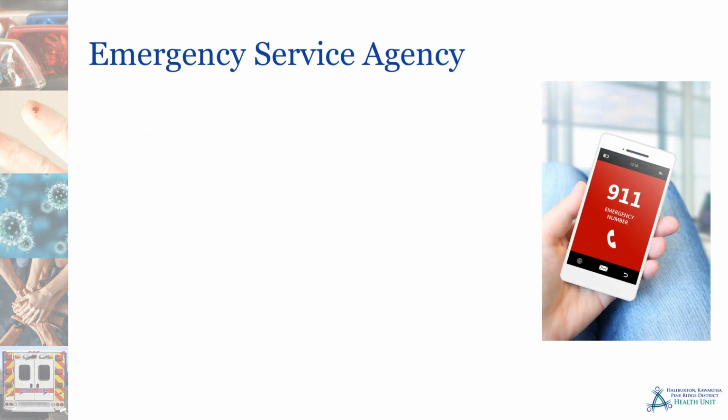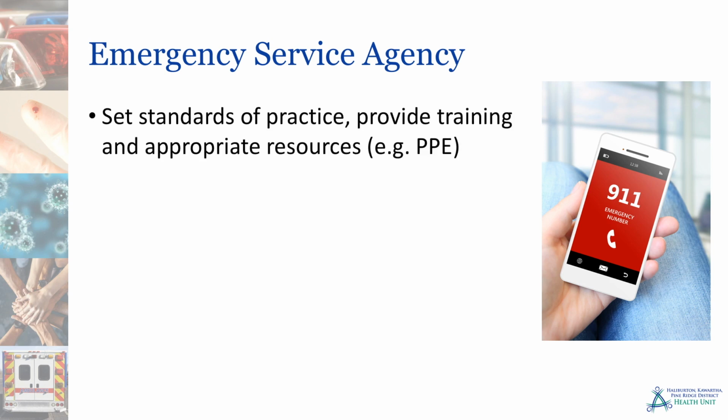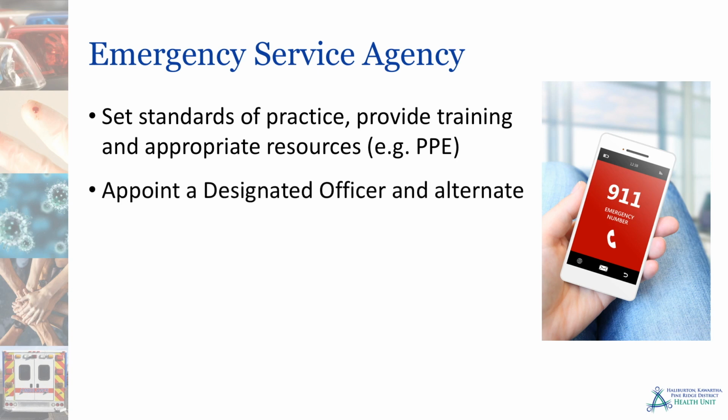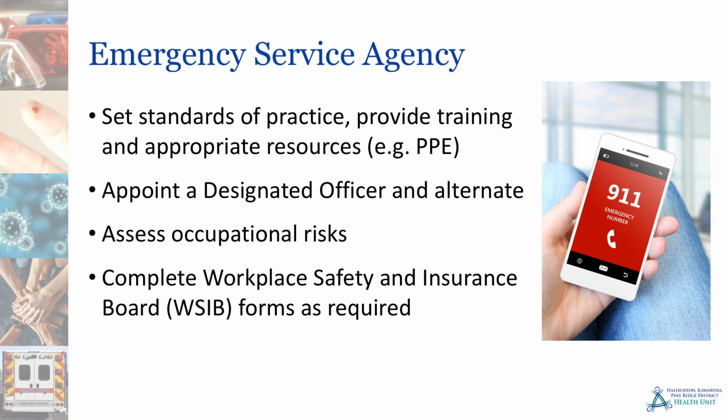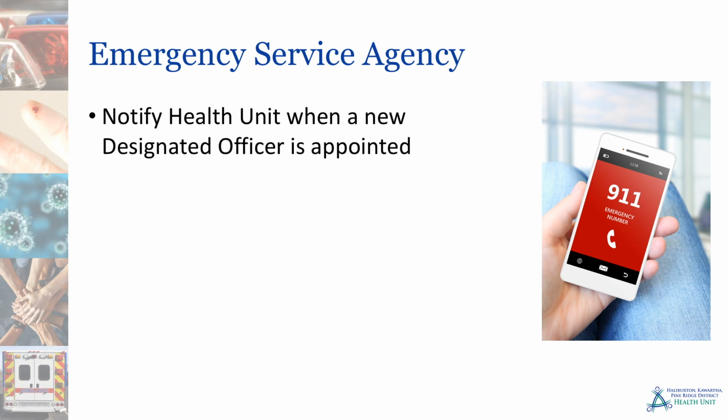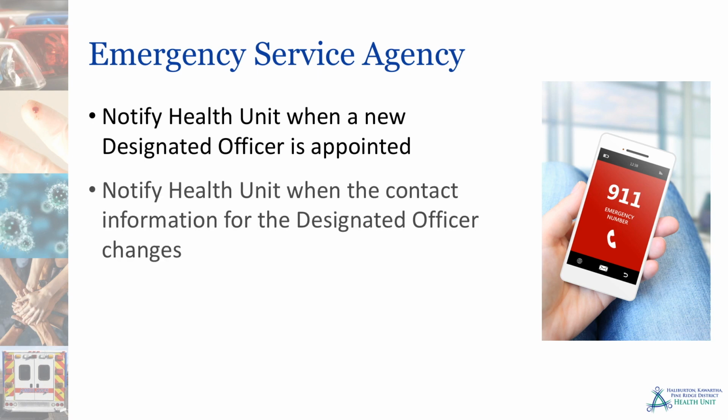The role of the Emergency Service Agency is to set standards of practice, provide training and appropriate resources, like personal protective equipment. Appoint a designated officer and alternate. Assess occupational risks. Complete Workplace Safety and Insurance Board forms as required. Notify the health unit when the new designated officer is appointed. Notify the health unit when the contact information for the designated officer changes.